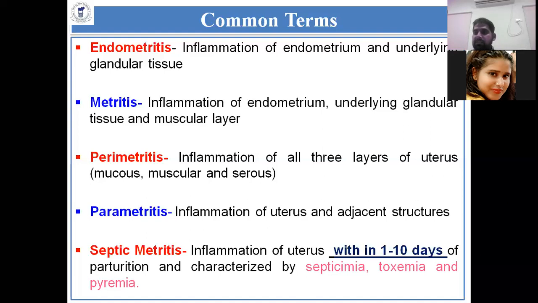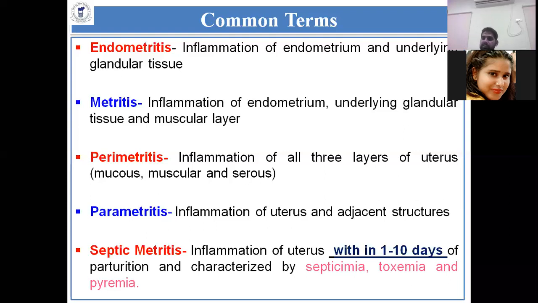Para means beyond. We know the para position from chemistry and biochemistry. Para means beyond, adjacent. If adjacent structures like the peritoneum and other things are also involved, then it is called parametritis. So, what is parametritis? Inflammation of the uterus and adjacent structures is called parametritis.